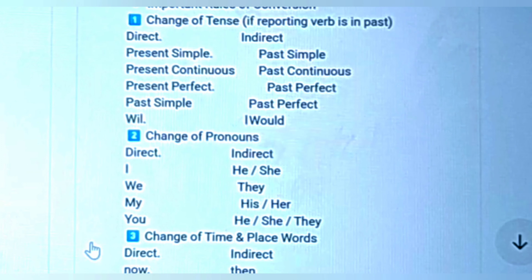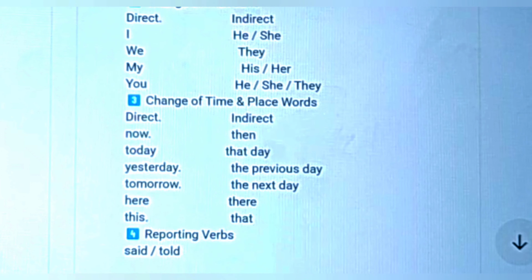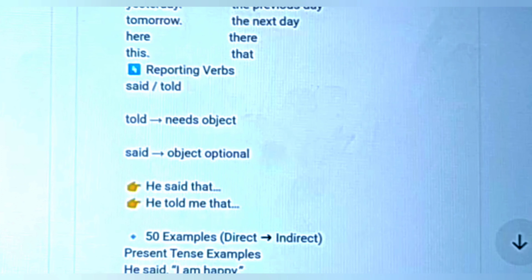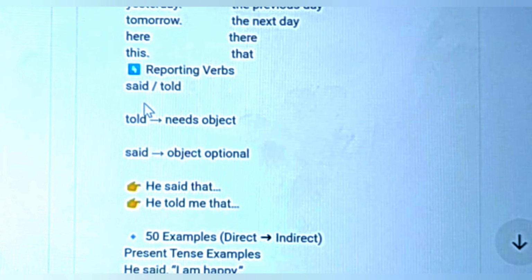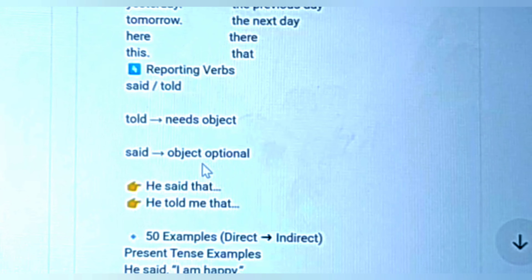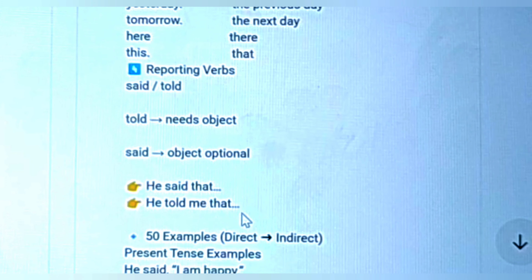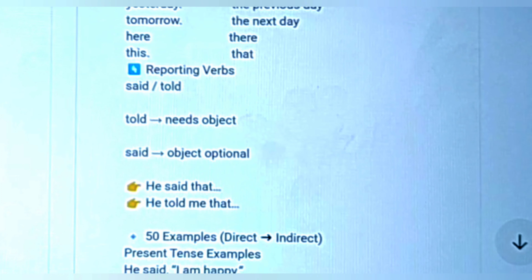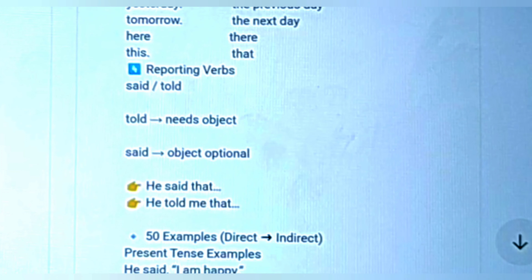Change of time words here, now changes to then, today changes to that day, yesterday changes to the previous day, tomorrow changes to the next day, here changes to there, and this changes to that. And here the reporting verb, said changes to told. Told needs an object and said's object is optional. For example, he said I'm happy and he said that he was happy.